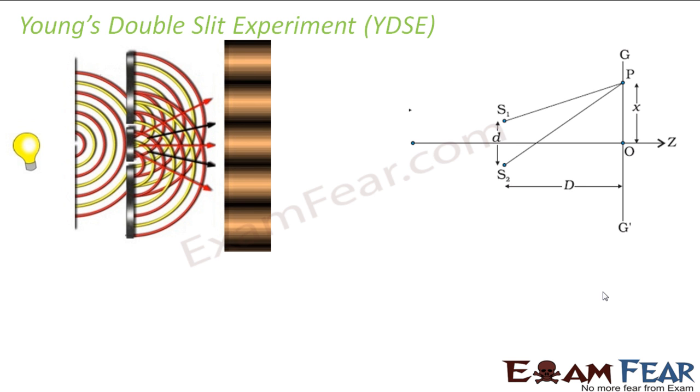So what did Young do? Young performed an experiment which explained the phenomenon of interference. He made an arrangement so that a coherent setup could maintain a phase relationship between two sources. He wanted two coherent sources of light. Normally, as I told you, whatever ordinary light we see around us is incoherent. With incoherent sources, you will have light waves with different amplitudes and different phase relationships, so everything will be random. So Young wanted two coherent sources.